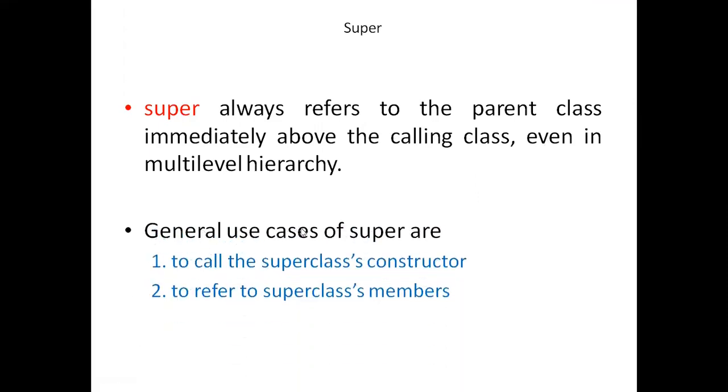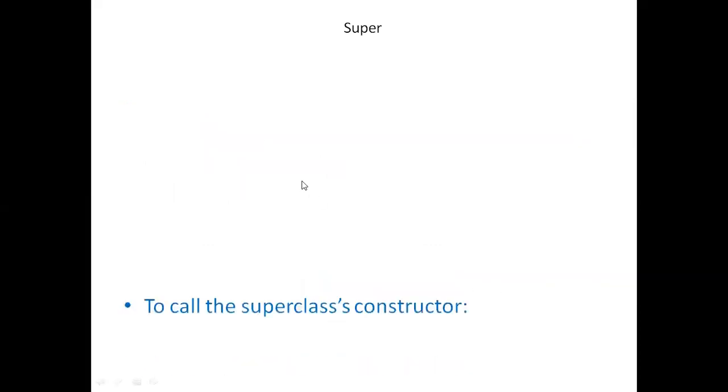There are two main use cases of super. One is to call the superclass constructor. Whenever we require to call the superclass constructor, we use the super keyword. The second one is to refer to the superclass members. In some cases, we will be unable to refer to the superclass members directly, and then we can use the super keyword to refer to them.